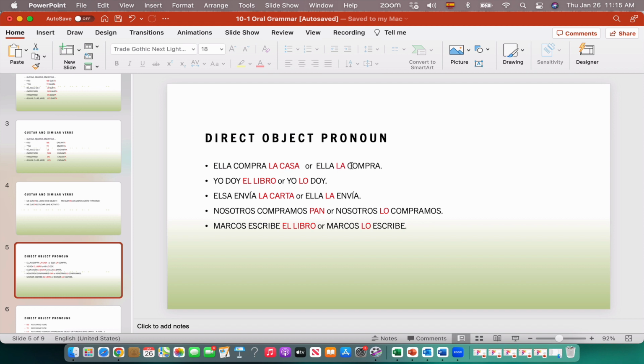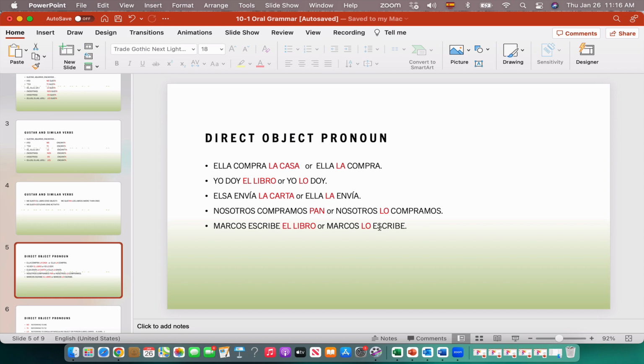So you see that in this case I'm using la, I'm using lo, I'm using la here, I'm using lo, and using lo right here, right? Why do we do that? Well, we're going to see that in a few minutes, but two things I want to point out. In this case, I'm using la because la casa is feminine and singular, so la casa is going to be la. El libro is masculine singular, so in this case it's going to be lo. La carta is feminine singular, so it's going to be la. Pan is masculine singular, it's going to be lo. And el libro is masculine singular, it's going to be lo.